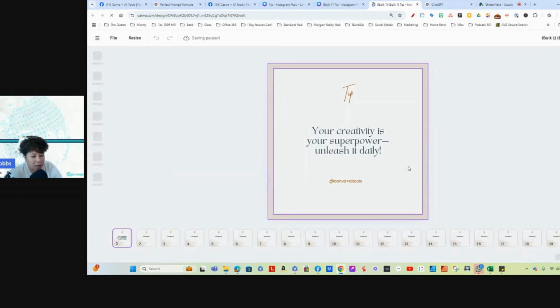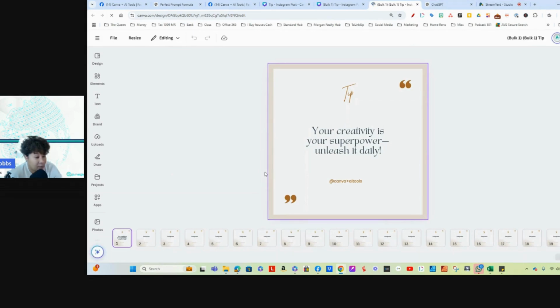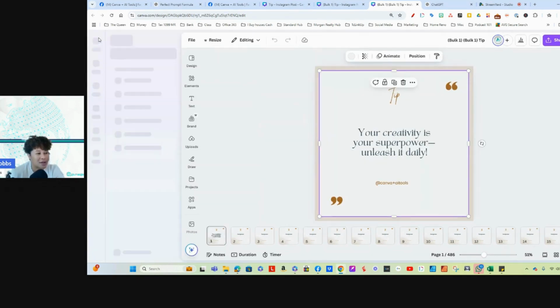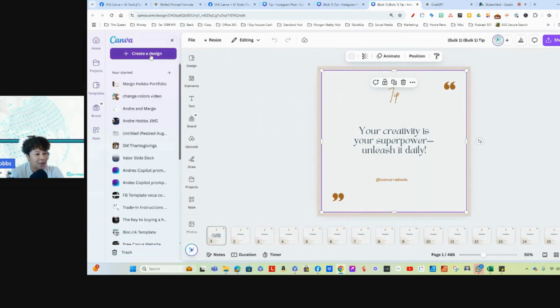Okay, perfect. So now Canva is really, it did one. So let's see if it's going to do all. It's still spinning. Okay, so Canva wants to make me look bad. So I'm going to start over, you guys. Let's start over. Create a design.